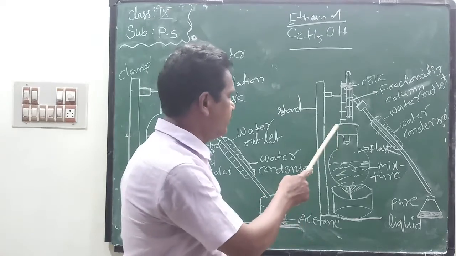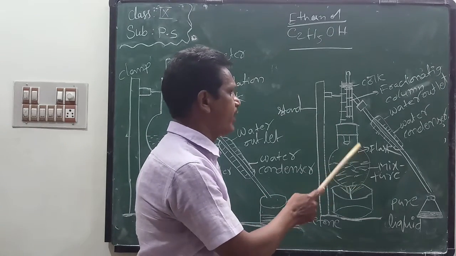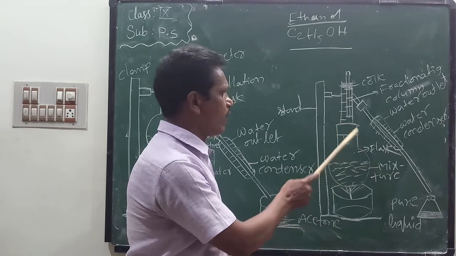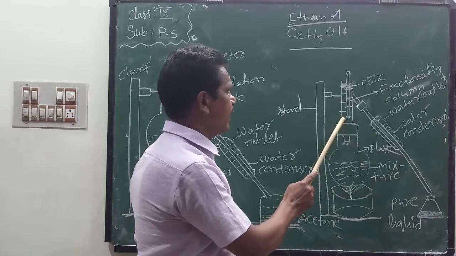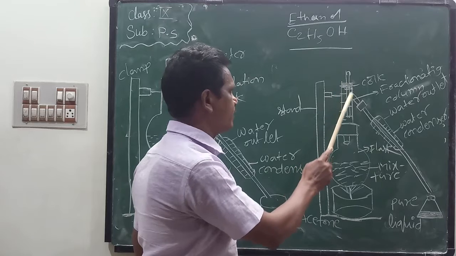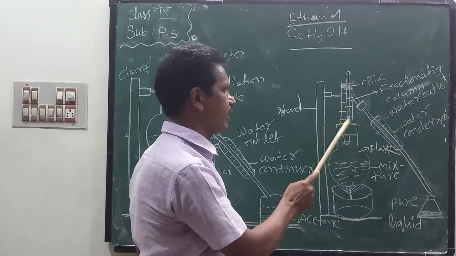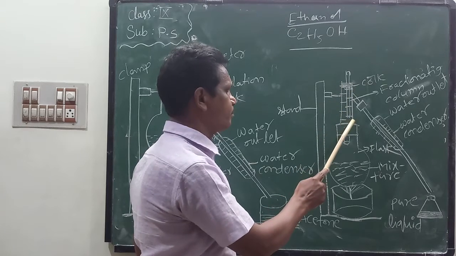Here this is a round bottomed flask, the distillation flask. This is the fractionating column. This is the one-hole rubber cork, and this is the fractionating column.